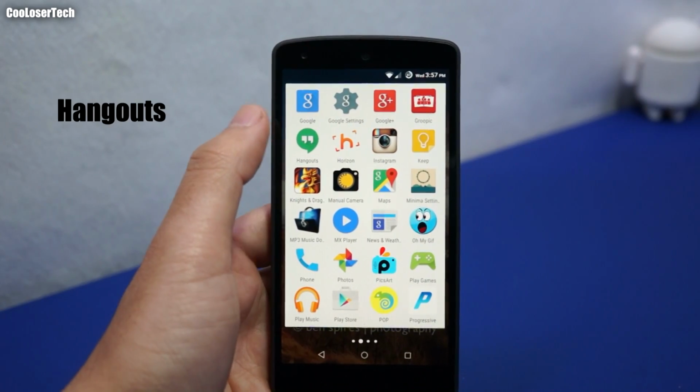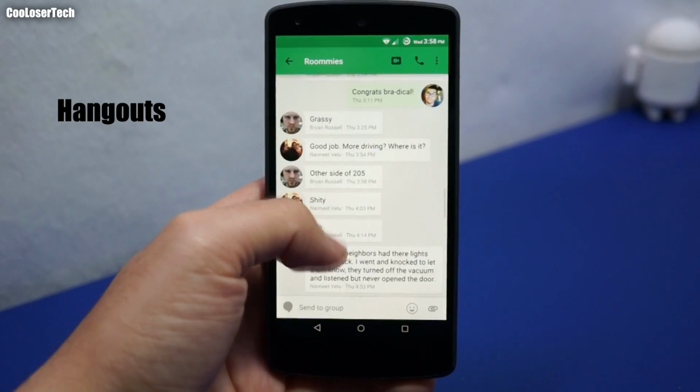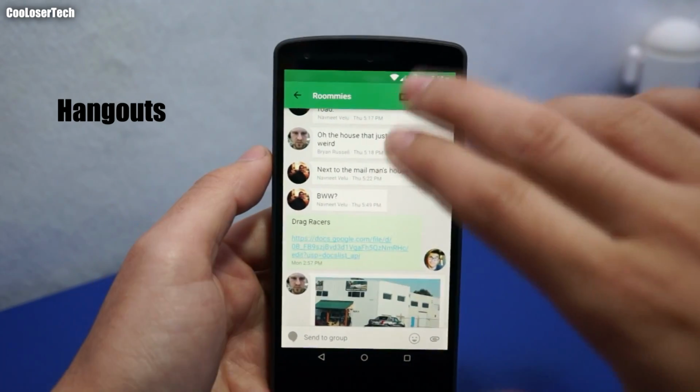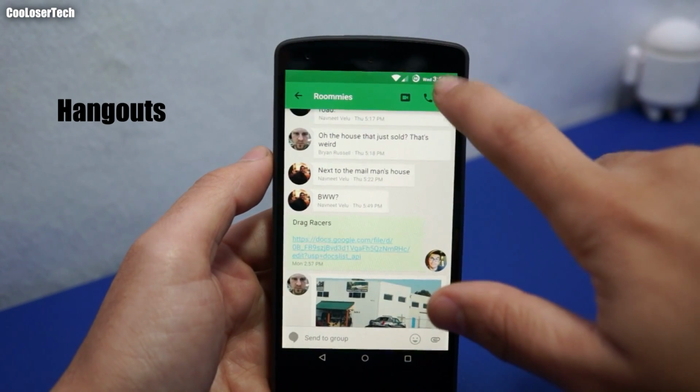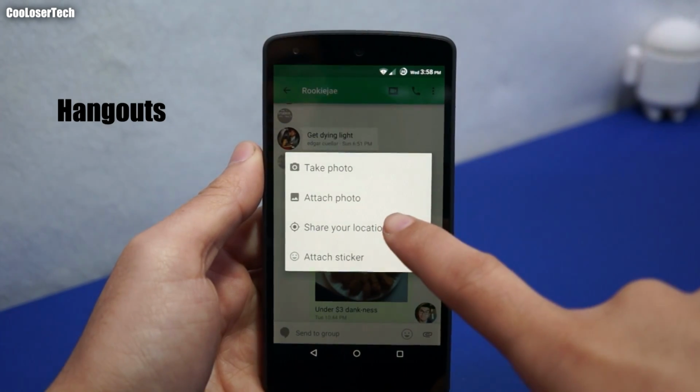Next we have Hangouts. Everybody knows about Hangouts. If you don't, I'm just gonna click on it just in case. I communicate mostly through instant messaging rather than SMS. You can video chat with up to like 16 people, I think. You can phone call through them, and you can change individual settings. Click on here, you can share your location.